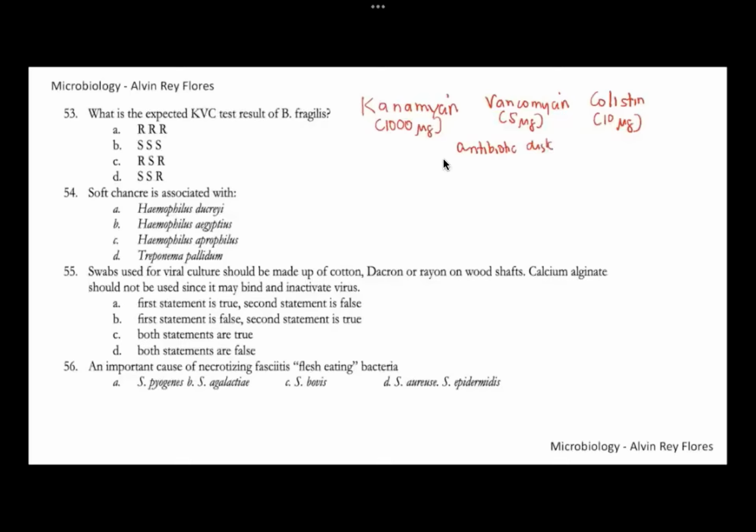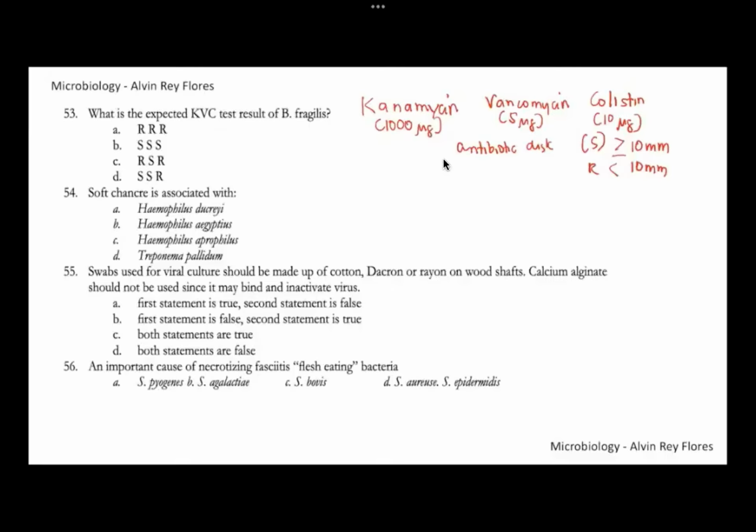So we can use the KBC test as an initial test to detect the presence of common anaerobic bacteria. We use the following antibiotic discs and check whether they are susceptible or resistant. The cutoff is 10 millimeters. If the zone of inhibition is more than or equal to 10 millimeters, that's susceptible. If it's less than 10 millimeters, it's resistant.